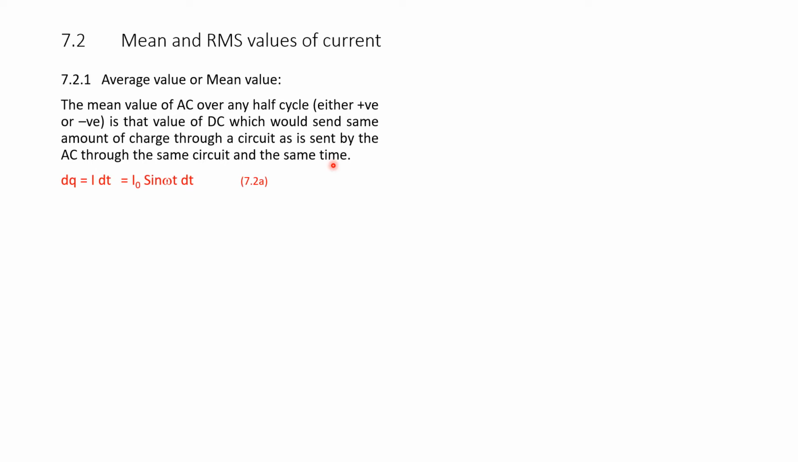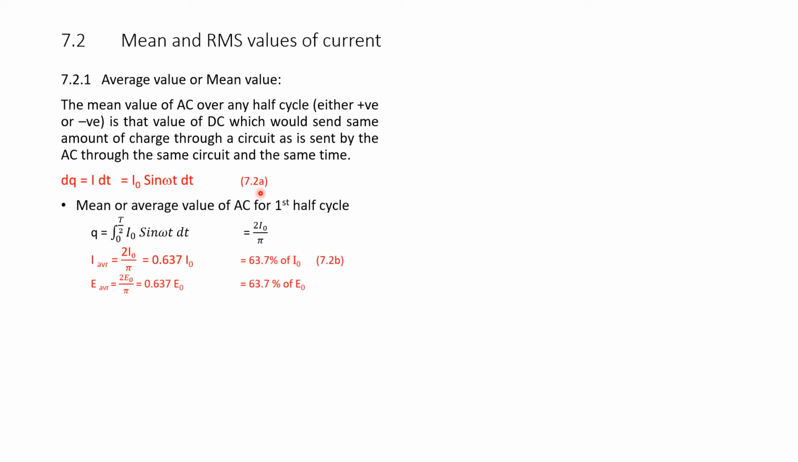This is given by the equation dq is equal to I dt. But we know I is equal to I naught sin omega t. In the previous equation we have seen I is equal to I naught sin omega t for a sine wave. Hence, I dt becomes I naught sin omega t dt. Let it be equation 7.2a. So, we will calculate the mean or average value of AC for the first half cycle. In the previous section we took the full cycle; now we will take only the positive half cycle. So, this is given by integrating.